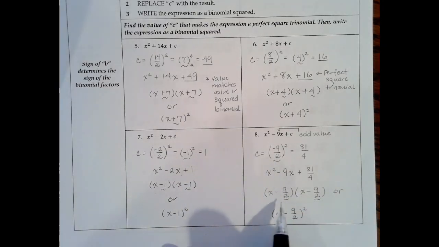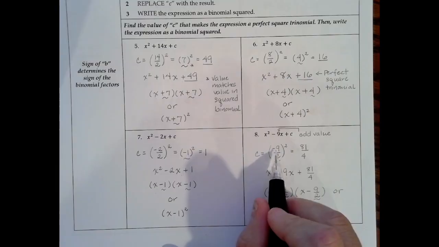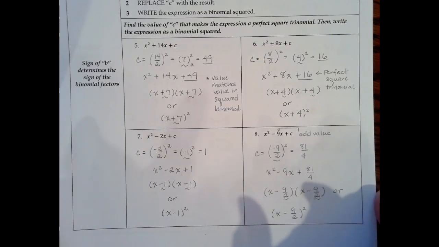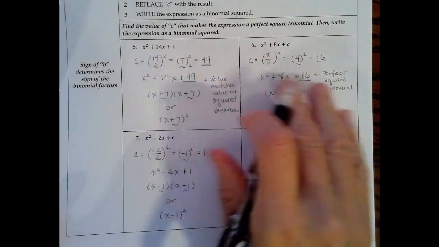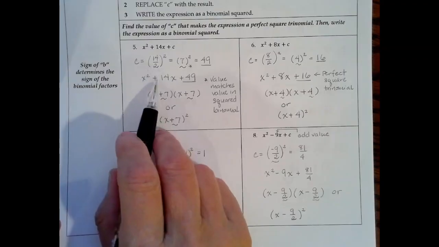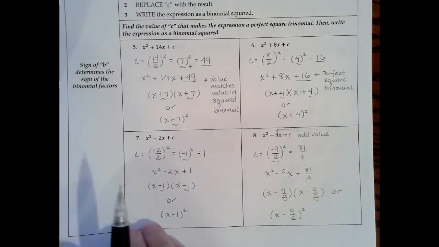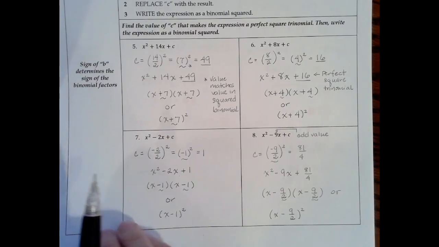So it'll be x minus 9 over 2 and x minus 9 over 2. Because this term is negative, so are our factors. And again, you could write the same factor one time, x minus 9 over 2 raised to the power of 2, to get that result. So every single one of these we generated is a perfect square trinomial, and then we factored each of those perfect square trinomials.